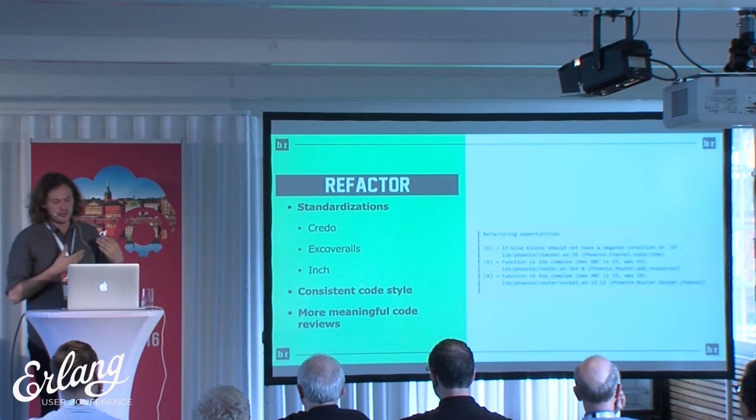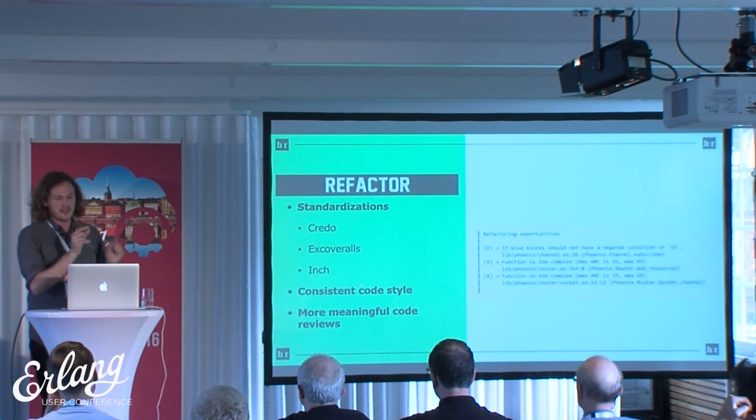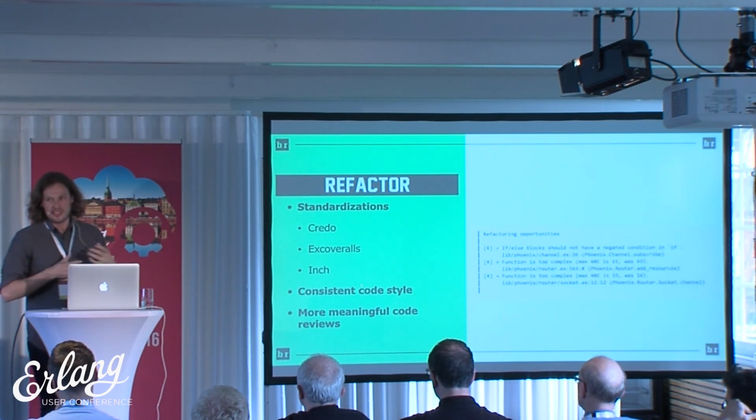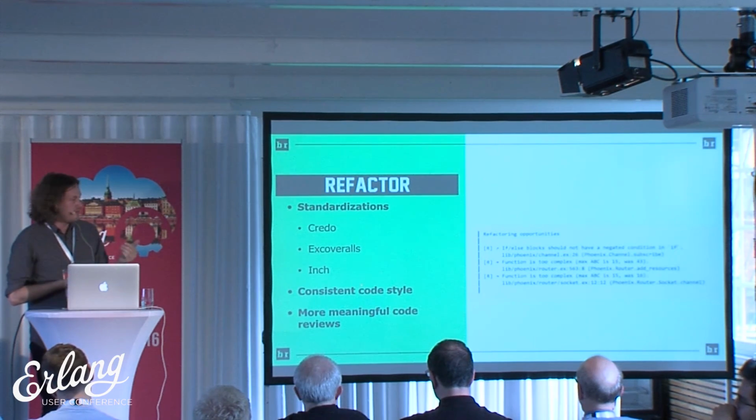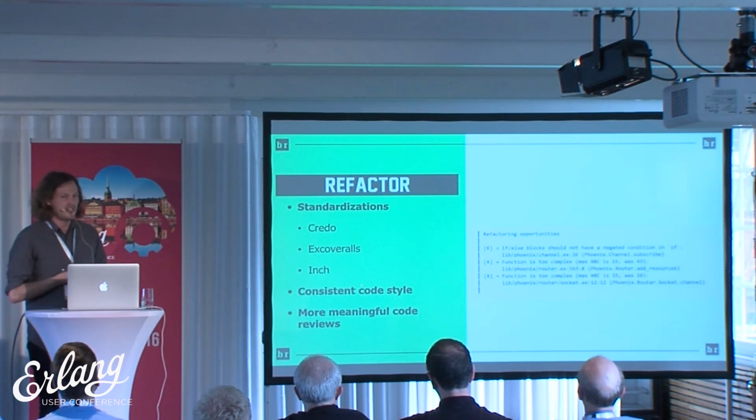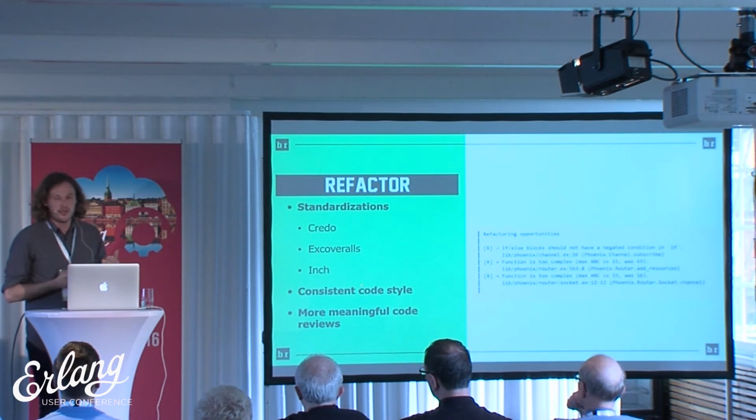when you review code, if you see that there's an extra space here or there, those are obvious and easy things to get out of the way. So you're like, okay, I reviewed your code, I have these small changes to make, and it's really a superficial code review. But if you use a tool like Credo, which takes care of all the superficial stuff for you, then when you review the code, you actually have to look at the code.